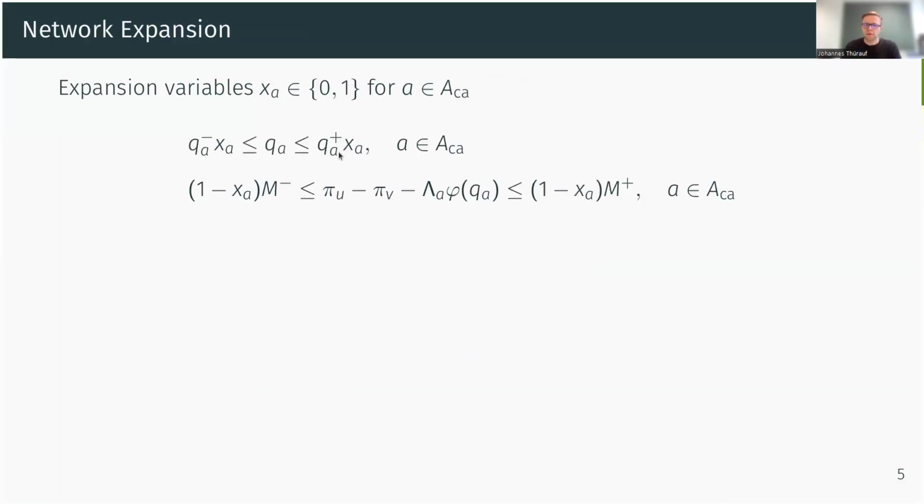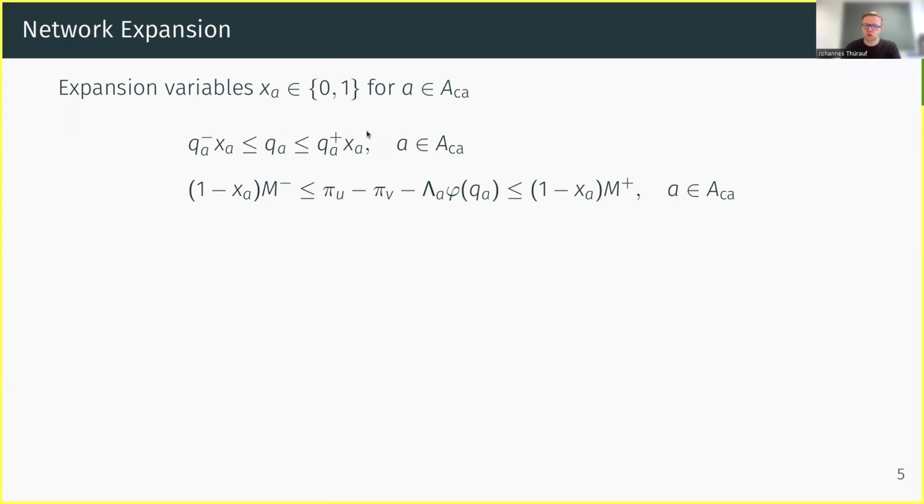So the decision x equal to 1 means that we build this new arc, and then we have to enforce that the lower and upper flow bounds are satisfied, and that our coupling between the potentials and the potential function is also satisfied.